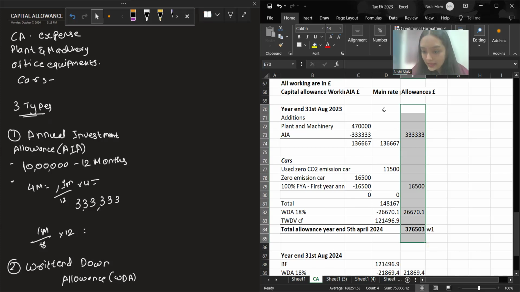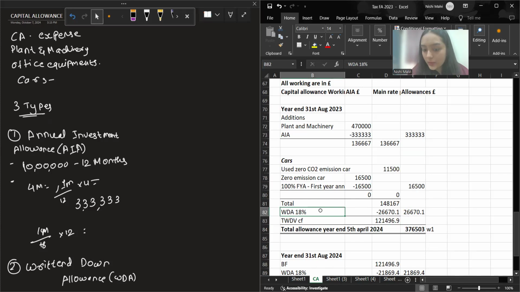Now, whatever the balance is for the main rate pool, you will calculate the writing down allowance per year. That is 18% for the main rate pool asset. If it was an SRP asset, then it was 6%. But here it is the main rate pool asset, so 18% of your 147.